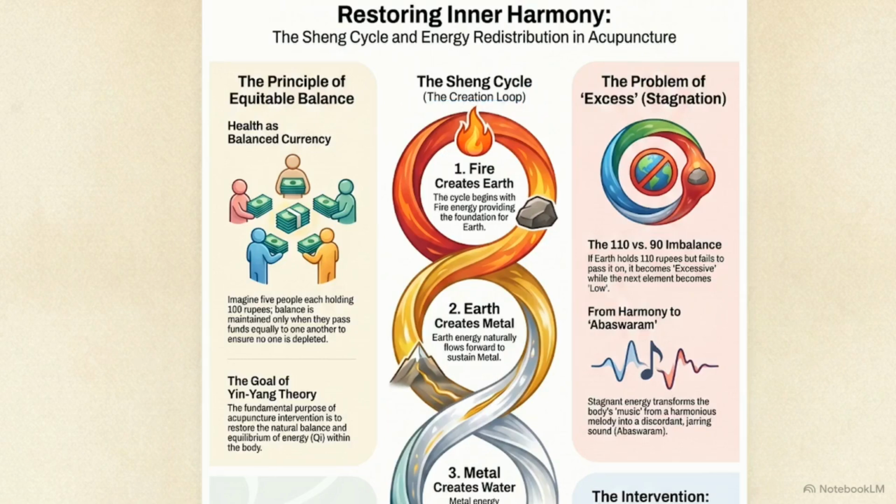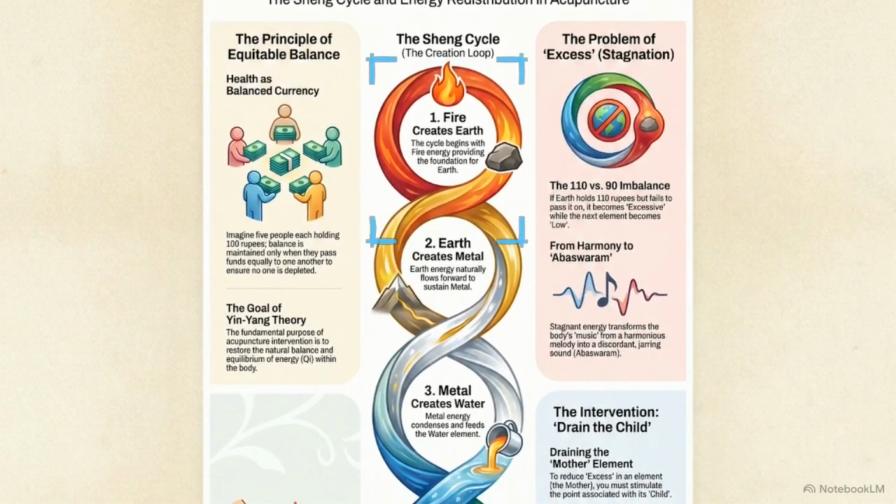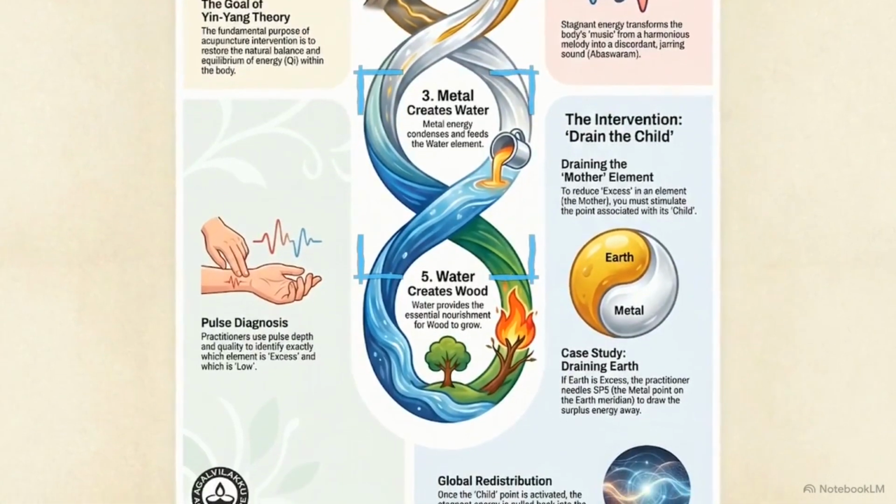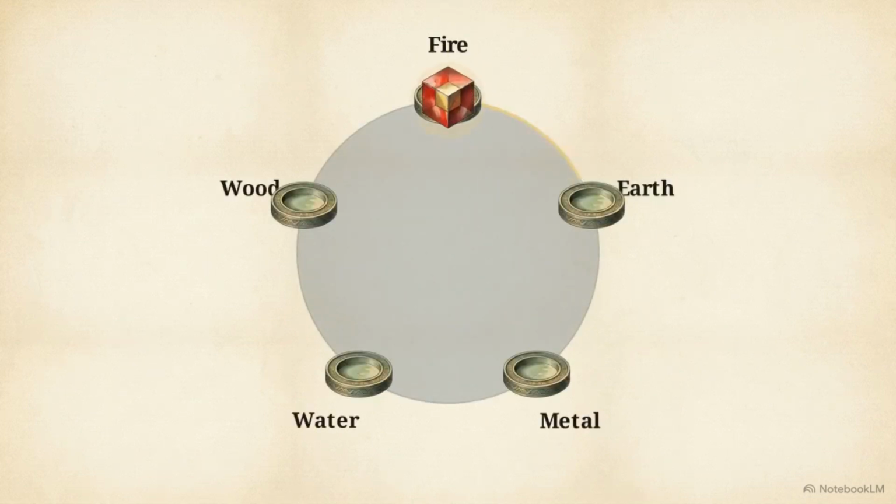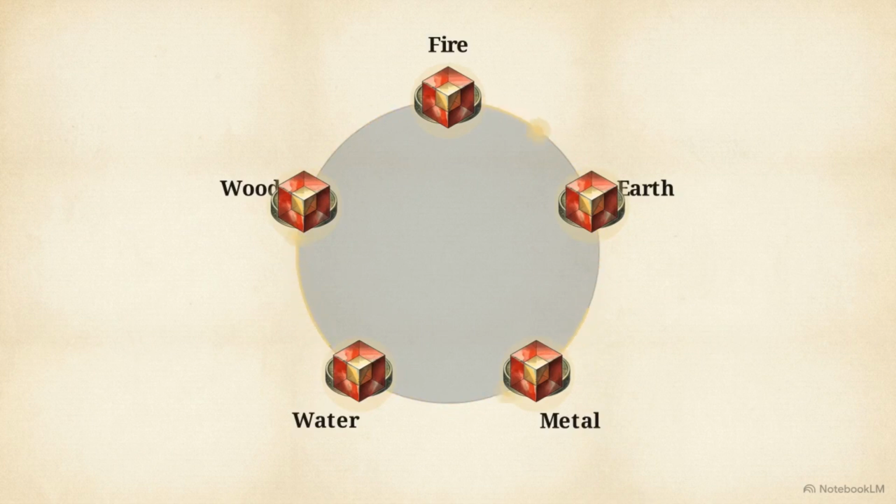The loop follows a strict sequence. Fire energy provides the foundation for earth, which flows forward to sustain metal. Metal condenses to feed water, which provides nourishment for wood to grow. Because the Sheng cycle is a single, unbroken chain, an intervention at any one node automatically triggers a cascade of effects throughout the entire network.